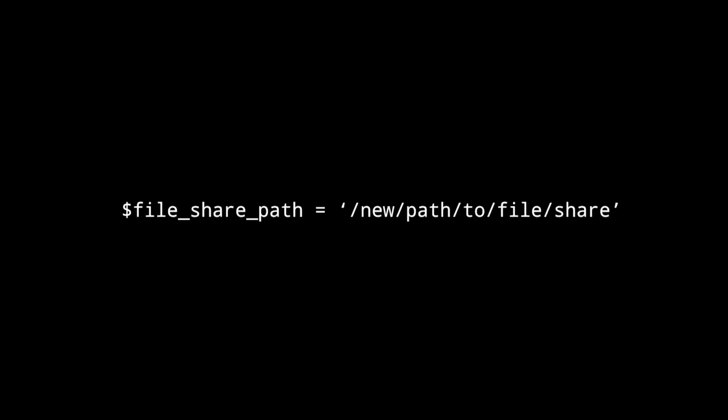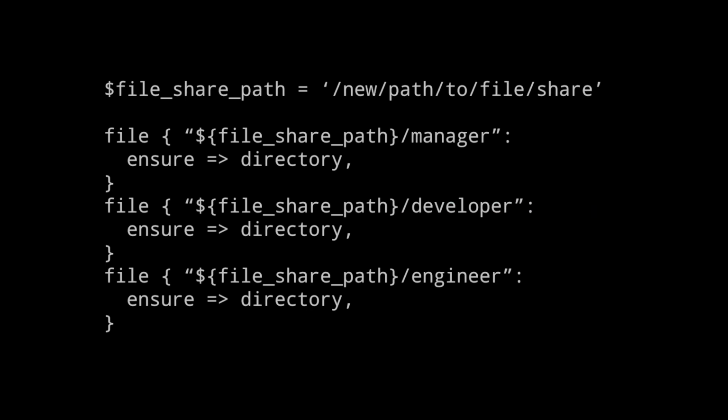Well, a solution is to set a variable like this. The $ sign tells Puppet this is a variable. The equal sign tells Puppet to set the variable to the value that follows. In this case, the variable is set to the new path. Now you can use your variable in your code like this.